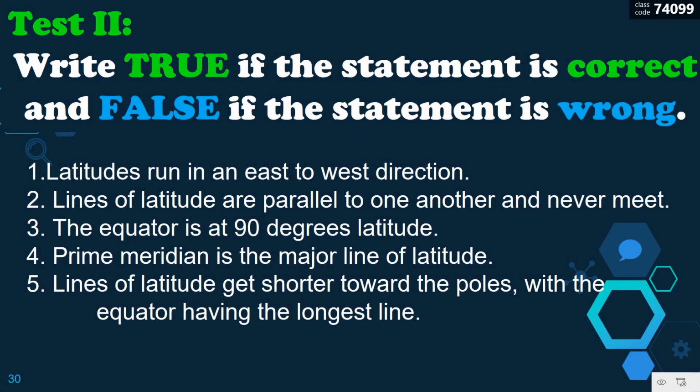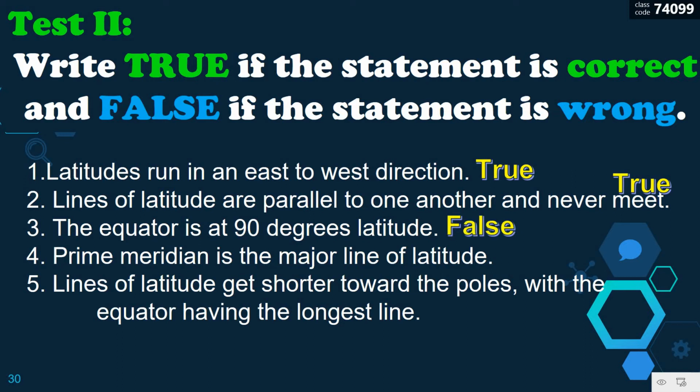Let's have test 2. Write true if the statement is correct and false if the statement is wrong. Let's have number one. Latitudes run in an east to west direction. Is it true or false? Yes, it's true. Lines of latitude are parallel to one another and never meet. That's true also. The equator is at 90 degrees latitude.